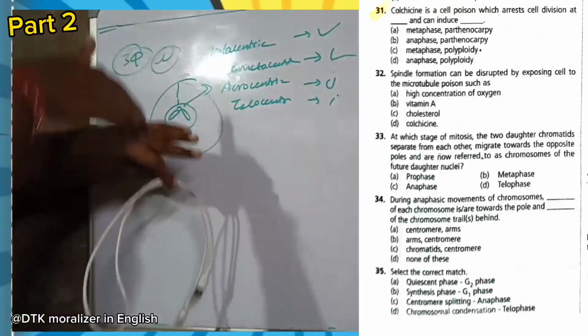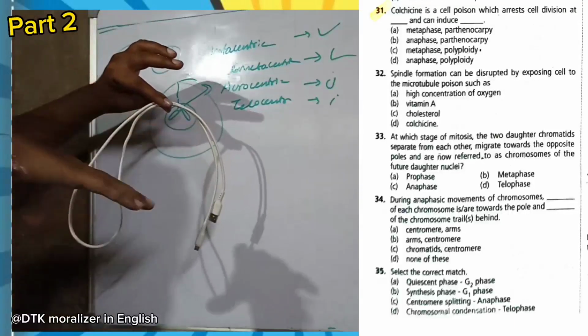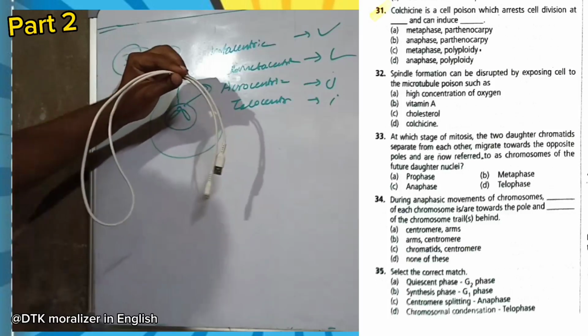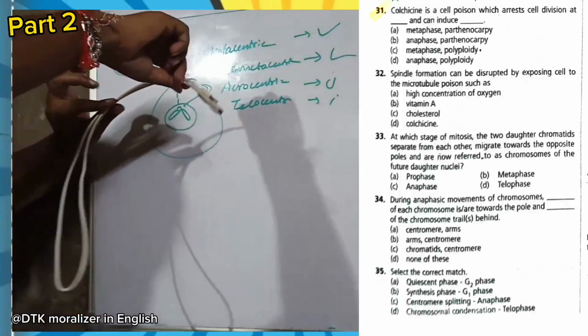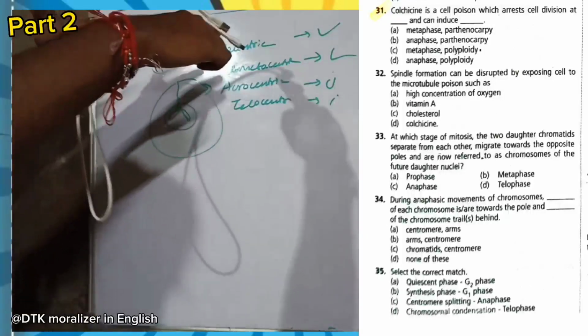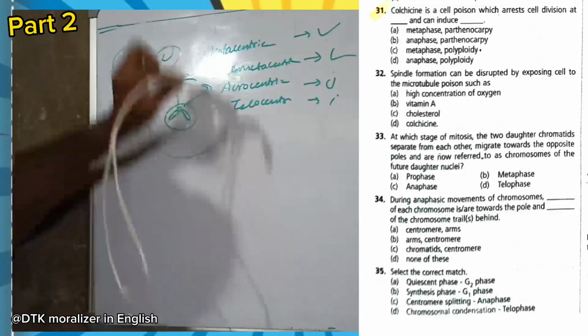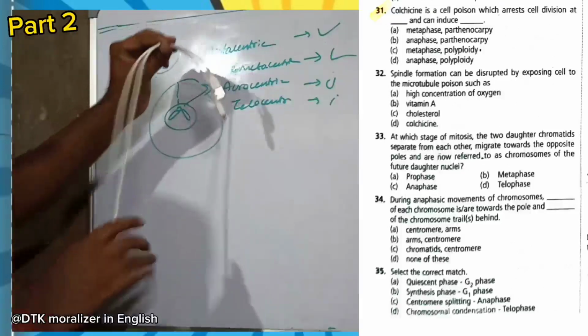Now as you go up, you will see a V shape. As you go towards the end, it is a little bit of an L. Now as it goes to the end, you will find a J shape.